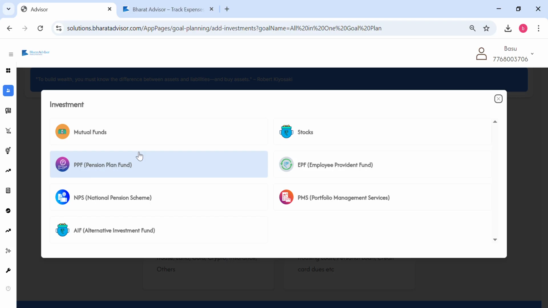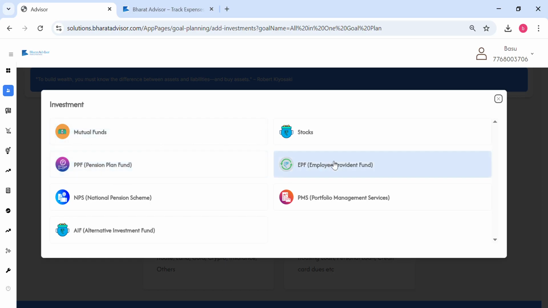So if someone is planning for 10 lakh rupees for their kid's education, but they already have, suppose, 1 lakh rupees in their savings account or in a mutual fund, then we know, from future value calculations, that maybe you need some 6 lakh rupees as a deficit in 10 years. So let's plan only for 6 lakhs. That's the idea, to identify the deficit amount, right?